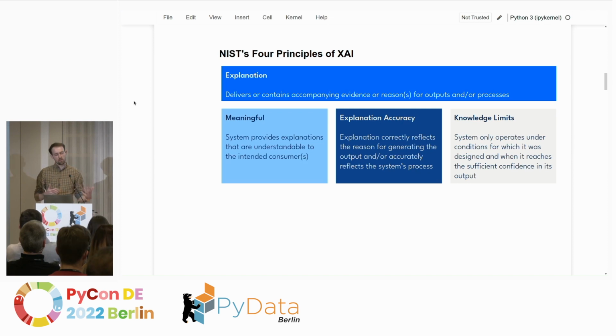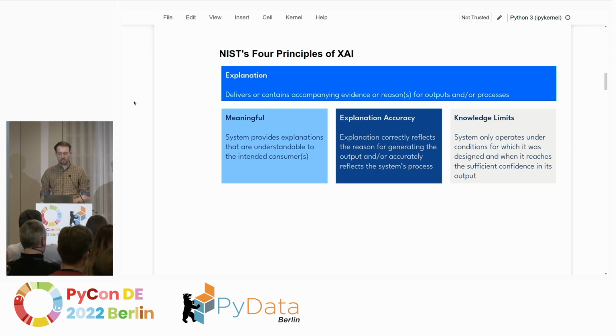The next thing is more on the technical side, which is the explanation accuracy. Or in other words, you should not lie, right? So if you generate an explanation, it should reflect what's actually going on, and you shouldn't just give other reasons for a certain black box decision, but they should in fact match what the model is doing.